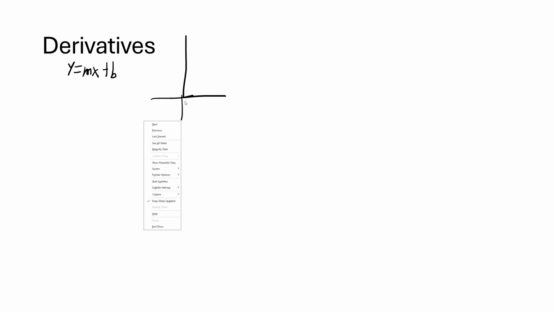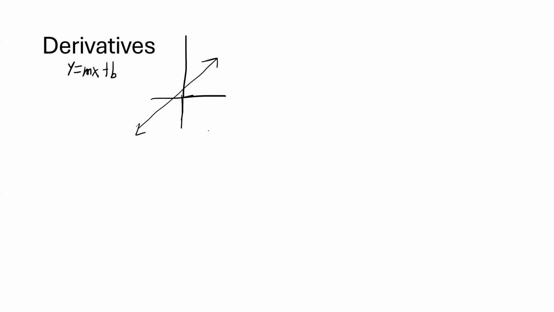To open this discussion, I want to first talk about our good friend slope-intercept form, y equals mx plus b, okay? This gives us a line with some slope, okay?